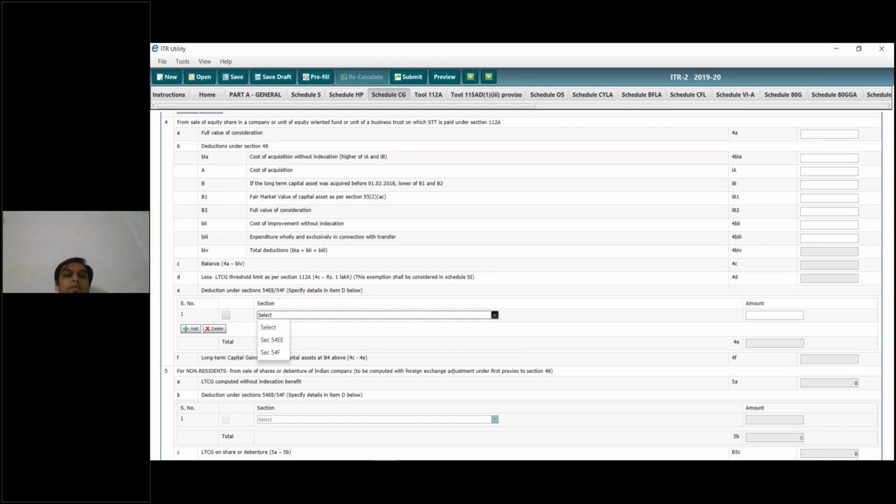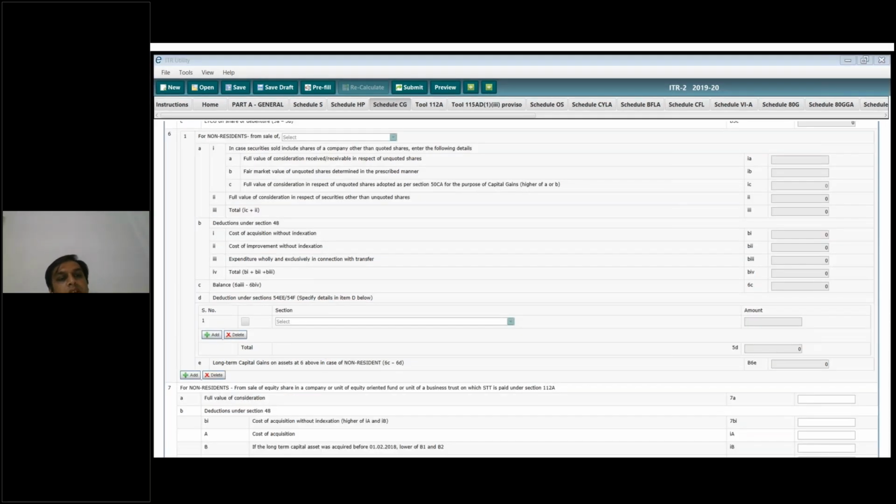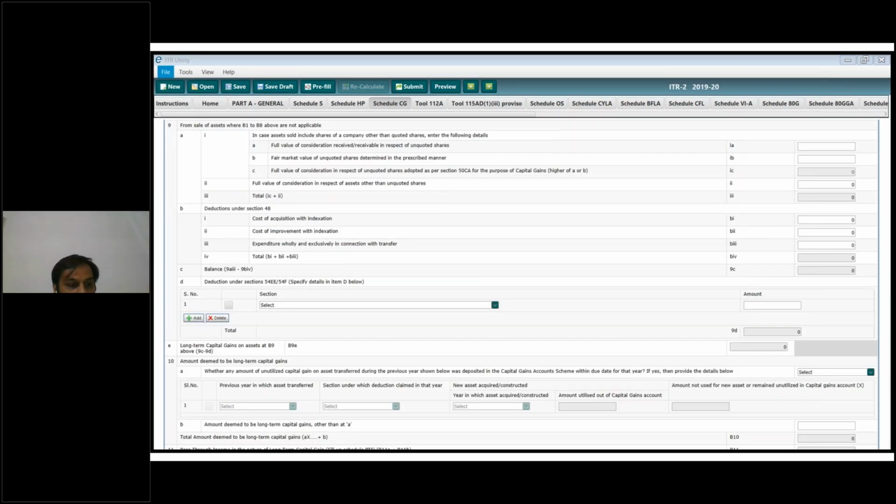If you earn more than 1 lakh in any financial year in long term equity gains, you will have to pay tax at the rate of 10%. If the long term equity gains are less than 1 lakh, you don't have to pay any taxes. This is the same information for non residents also. You have to provide all this information.